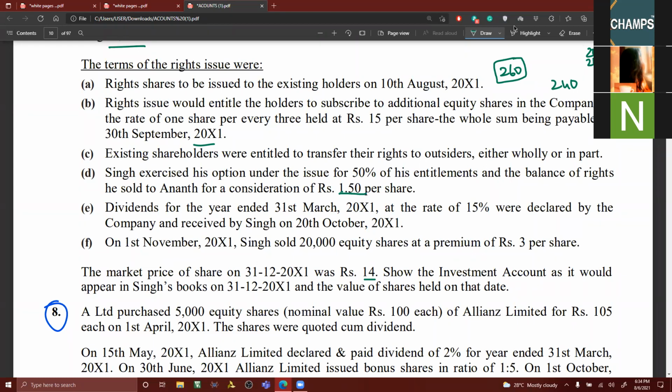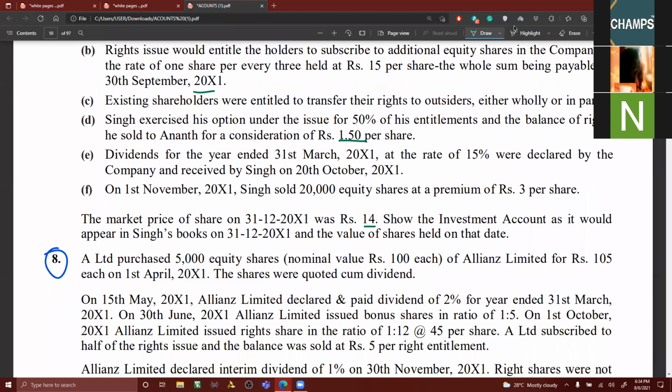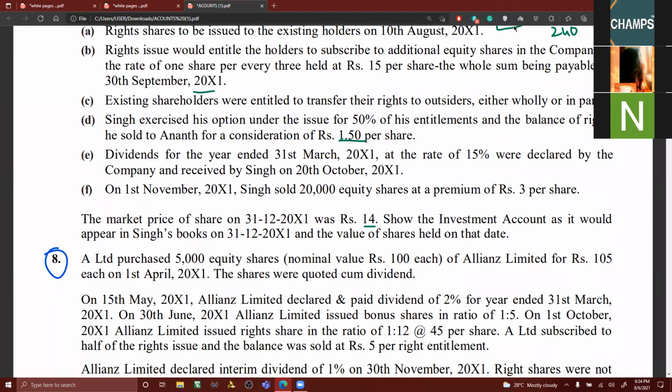Able to follow this, what I'm saying? Yes, sir. There's a possibility in the examination you may get it. So please remember, I don't know unless we do it, whether it is more than or less than. We don't know. Just I thought of sharing this point. Now coming back to this, it is only asking investment account.